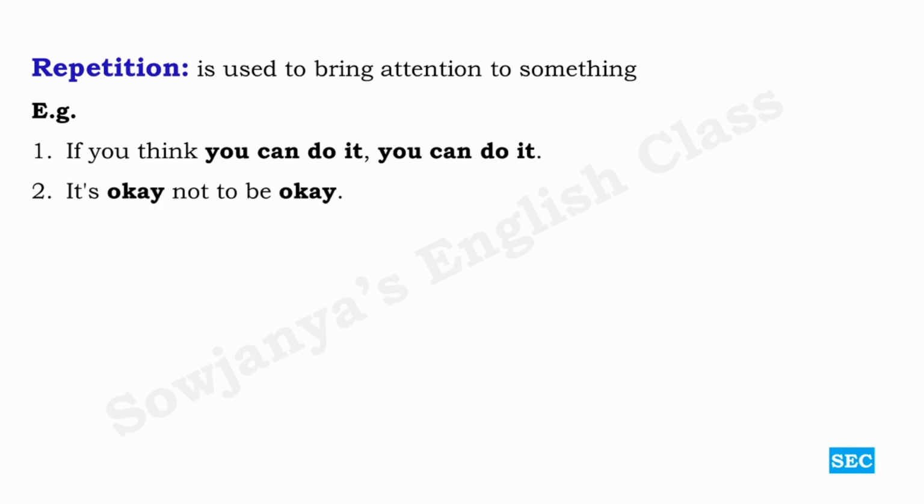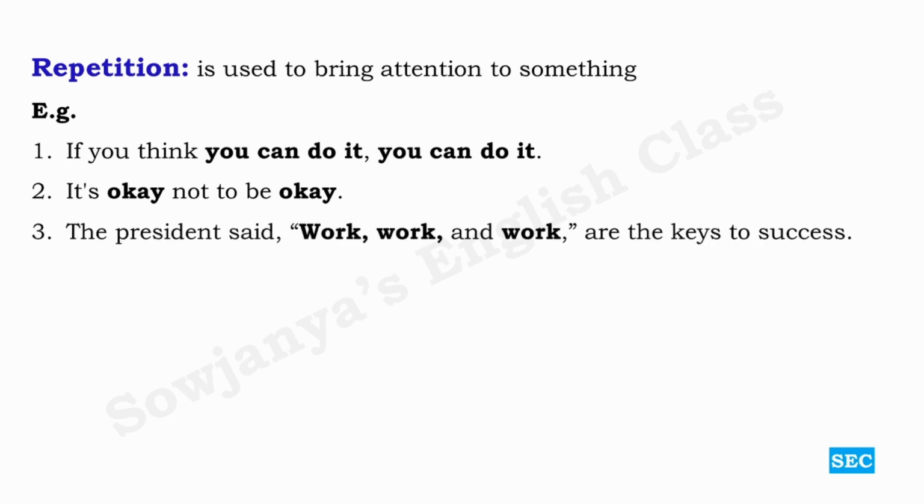And then it's okay not to be okay. Now what is this? It's okay not to be okay in the sense it is okay not to be perfect. Okay here, second okay means perfect. It's okay not to be perfect always. It is okay. The president said work, work and work are the keys to success.